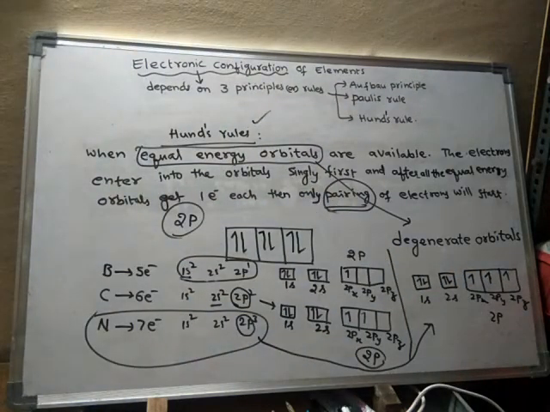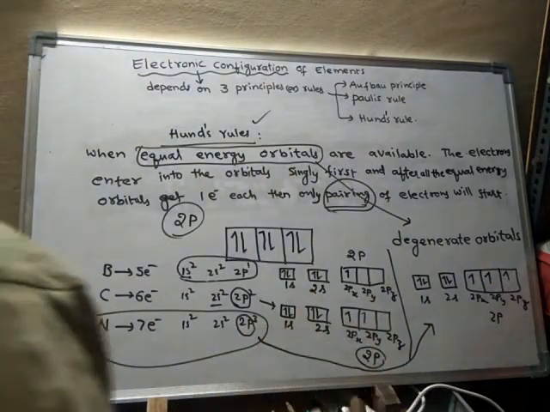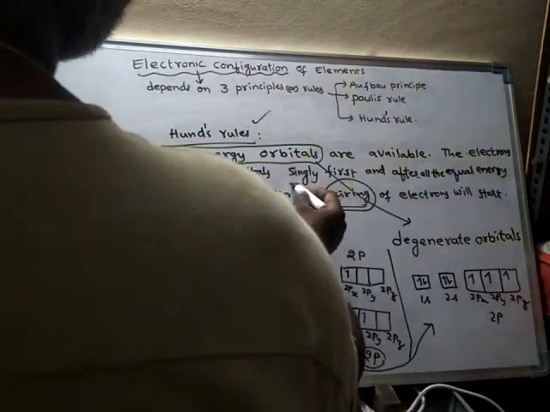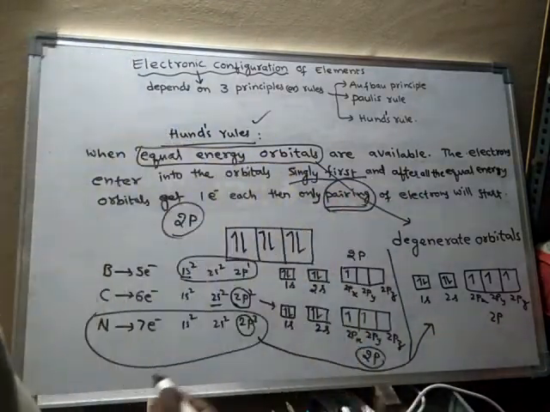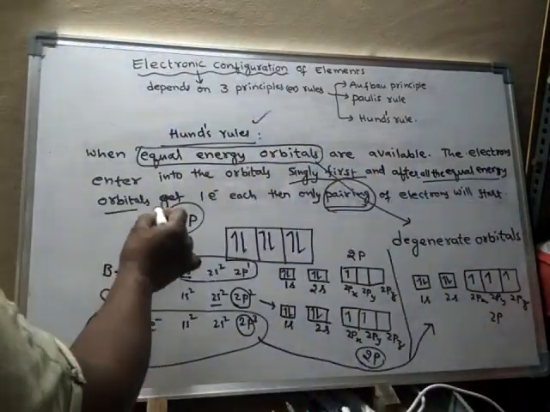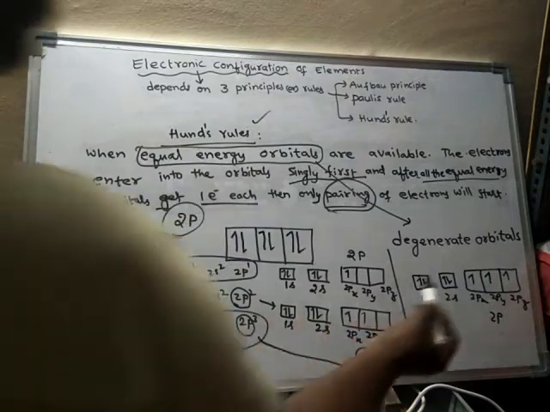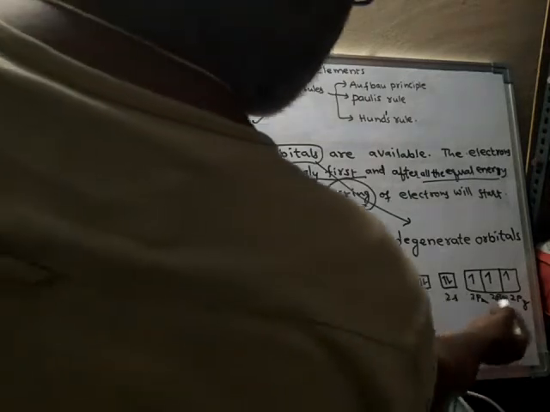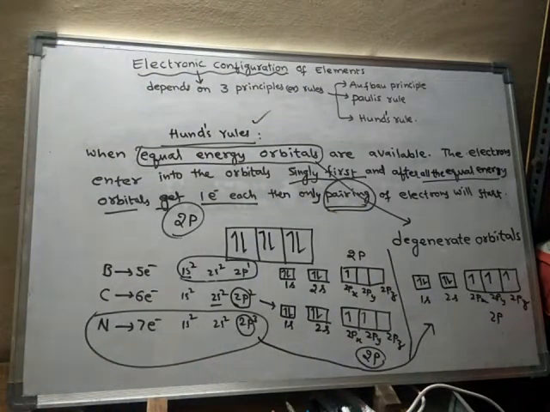So that means they are entering singly, they are not paired at the beginning. Initially they will get 1 electron each. That means singly first. And afterwards, after all the equal energy orbitals get 1 electron each, then only pairing will start. So nitrogen will get the electron arrangement like this.